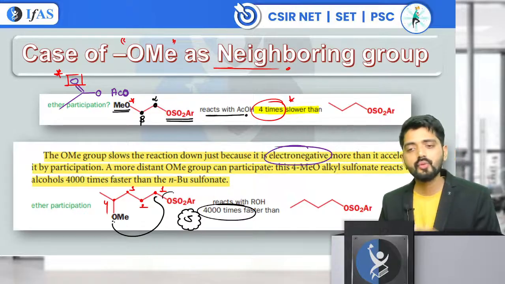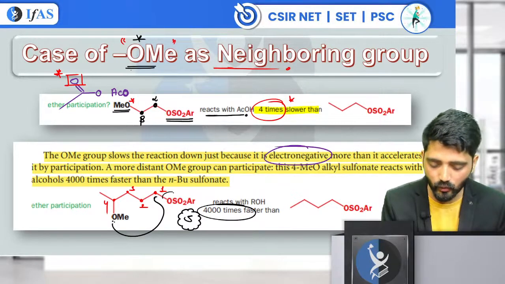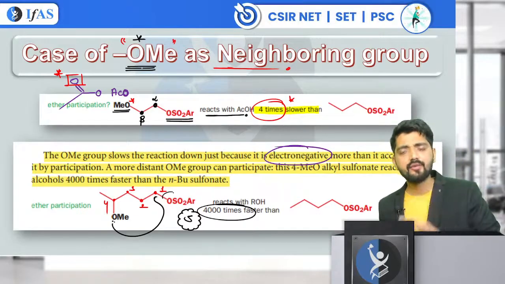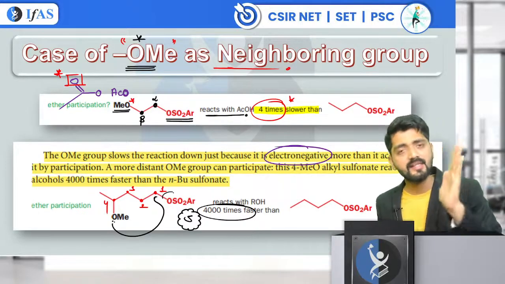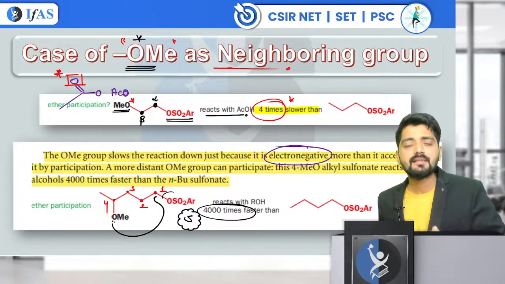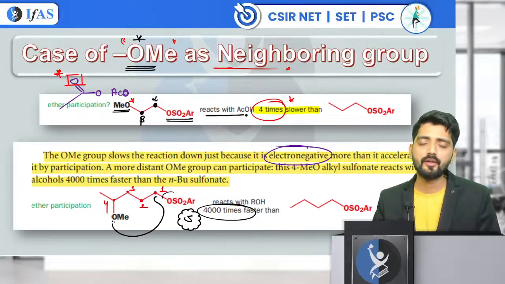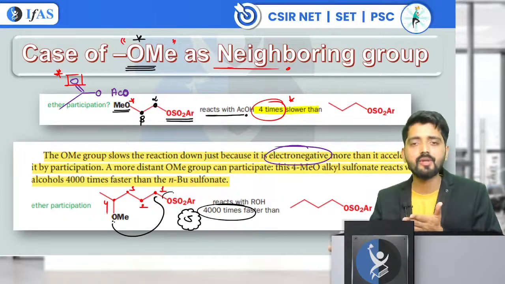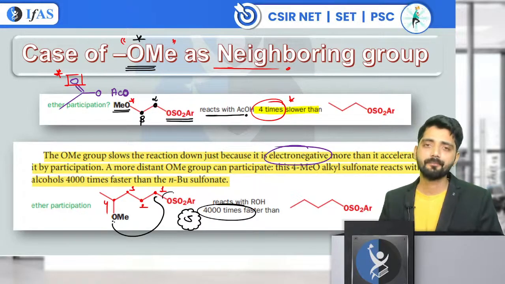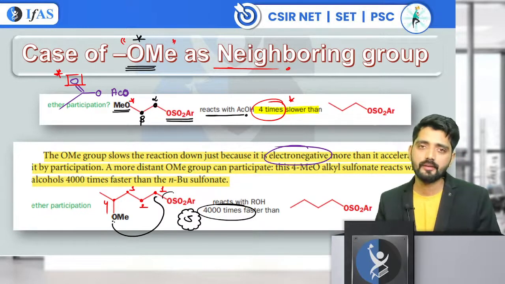Are you able to digest this or not? There is a little bit of an exceptional case with OME. If I have a nitrogen in the place of oxygen, yes, the reaction will take place, and a three-membered ring will form. But since oxygen is a little more electronegative as compared to nitrogen, the three-membered ring formation is not preferred. Are you able to digest this or not?